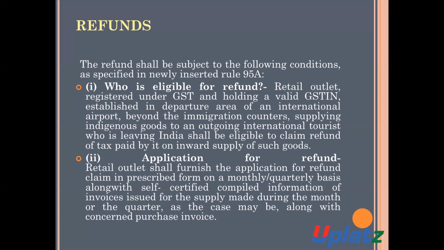Number 2 is the application for the refund. The retail outlet shall furnish the application for the refund claim in the prescribed form on a monthly or quarterly basis, along with the self-certified compliance information of the invoices issued for the supplies made during the month or during a quarter, as the case may be, along with the concerned purchase invoice.